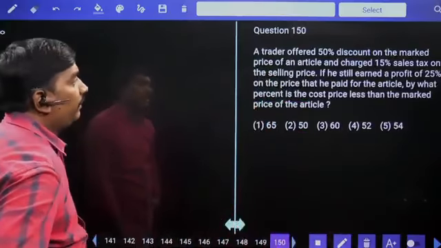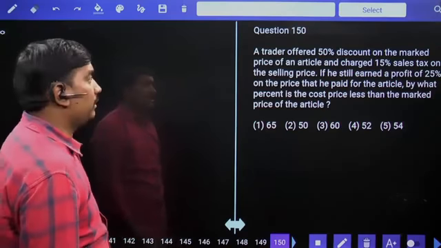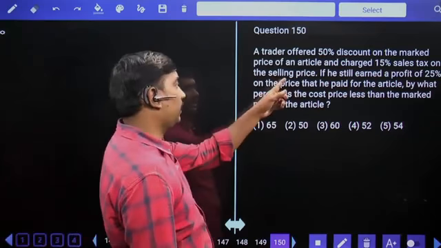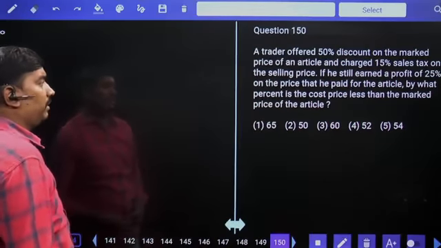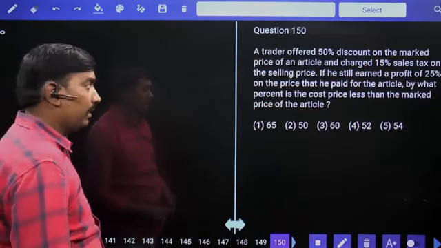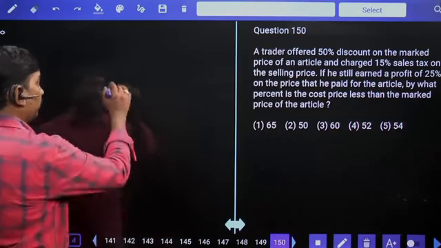Next. A trader offered 50% discount on the market price of an article and charged 15% sales tax on the selling price. If he still earned a profit of 25% on the price that he paid for the article, by what percent is the cost price lesser than the market price?